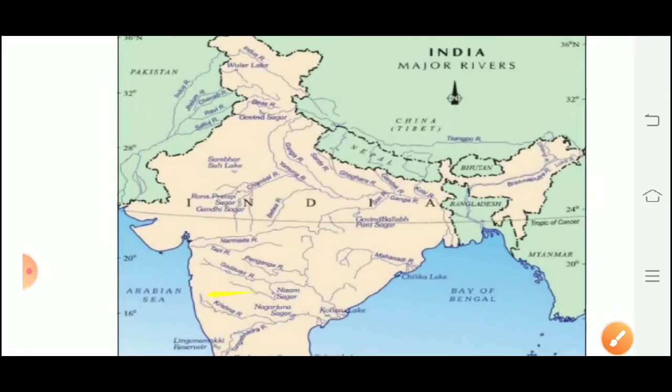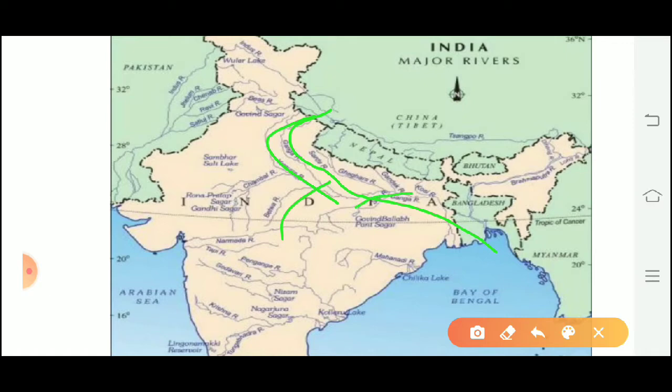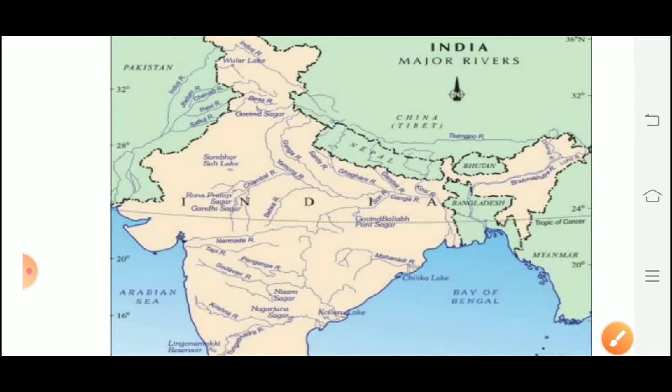If we take a look at the physical map of India, then we can see there are so many small streams which ultimately join a large river, and that large river ultimately drains into a huge water body. As we can see in the case of Ganga, river Ganga is joined by Jamuna, Betwa, Kosi and Gagra. All these small streams are known as its tributaries. These tributaries firstly join the main river, and this main river ultimately drains itself into a huge water body.